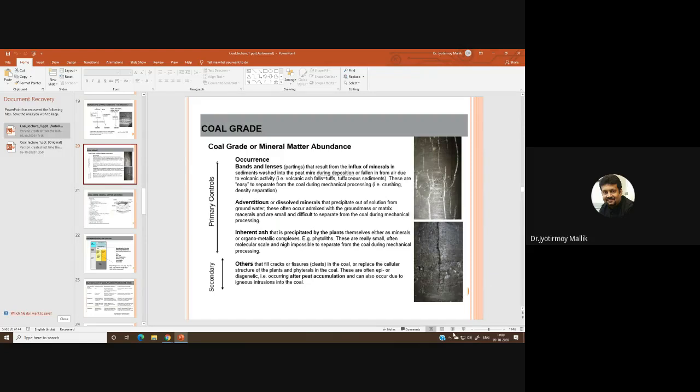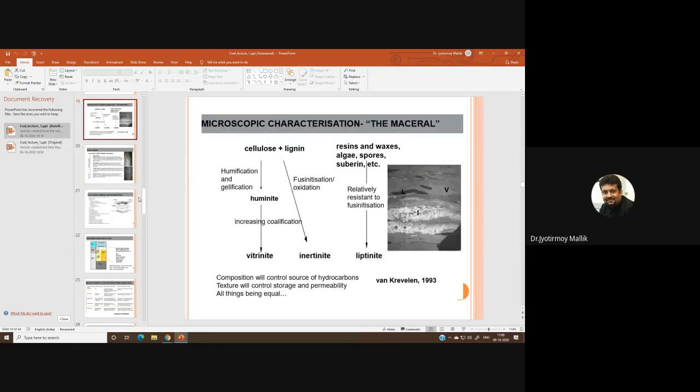And we have been discussing coal geology. In the last class, we discussed the microscopic components of coal, and we call them macerals. We basically subdivided them into three categories: vitrinites, inertinite, and liptinites, and discussed them.